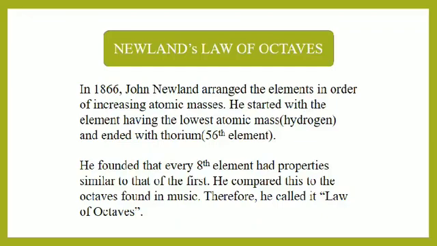He started with hydrogen because hydrogen has the lowest atomic mass. At the time of Newland, only 56 elements were known, and the 56th element is thorium. He started with hydrogen and ended with thorium. During his work, he found that every eighth element had the same property as that of the first, so he compared this property with the octaves found in music.